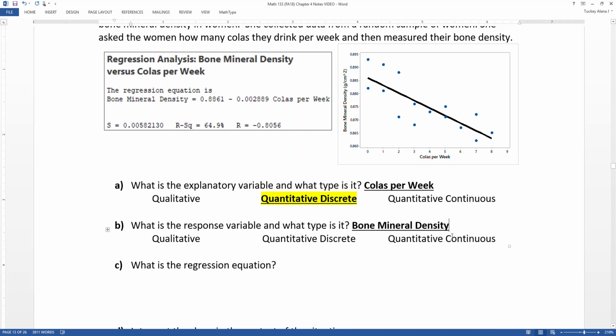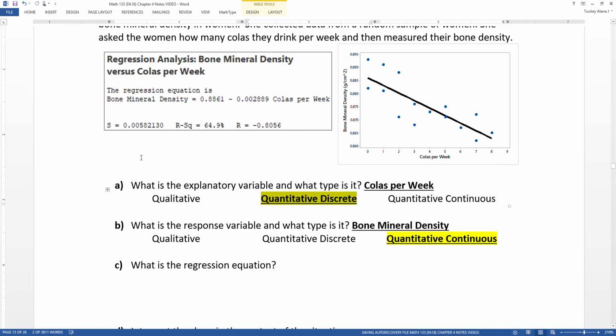Now, something that is measured is the bone mineral density. That's very much measured. So that's not something you can take a guess about. So that would be quantitative continuous. So the colas per week is discrete because it's 1, 2, 3, or 4. The bone mineral density is measured, so it's continuous. Now, if this researcher wanted to measure the colas per week, say in ounces or milliliters or something like that, then that would be continuous. But just saying how many did you drink, that's discrete.